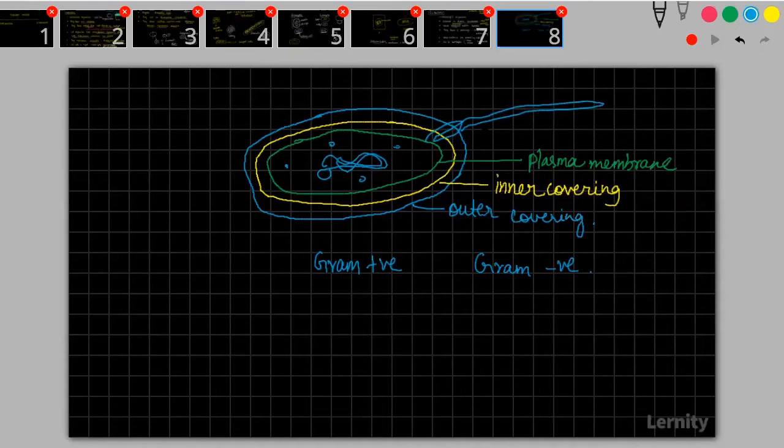Okay, so what is the difference between gram positive and gram negative? Gram positive will have plasma membrane, and then it will have a thick layer of peptidoglycan.